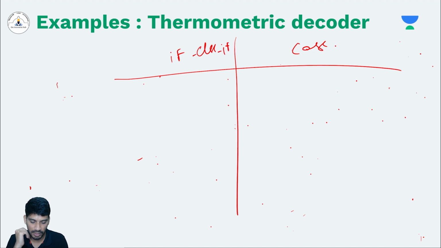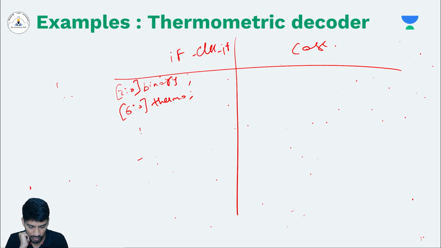So I'm taking a 3-bit binary input. My input is binary. It is a 3-bit input. And my output is 7-bit thermo. I'm calling it as thermo. So how can I define a thermometric decoder? I'll use if condition.